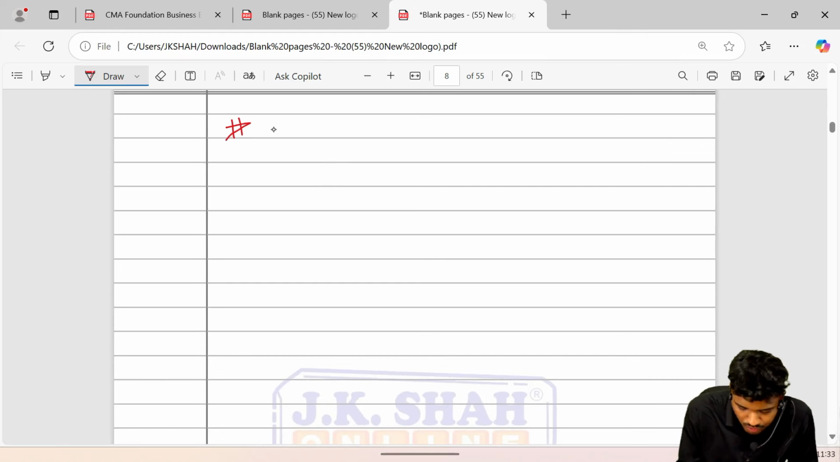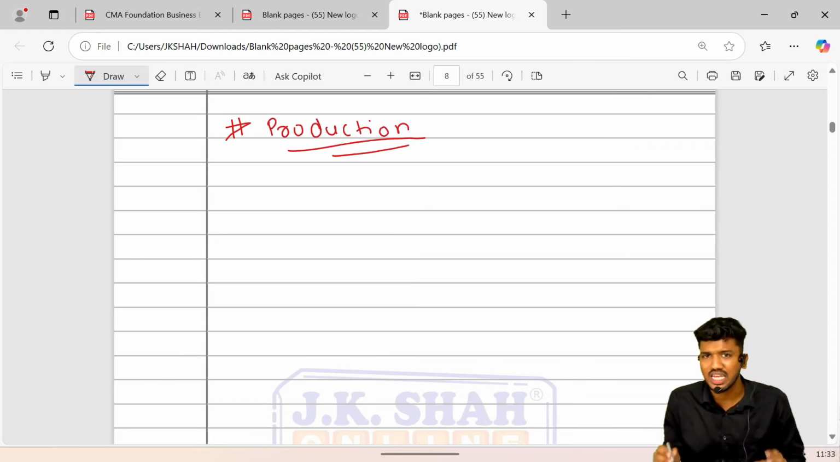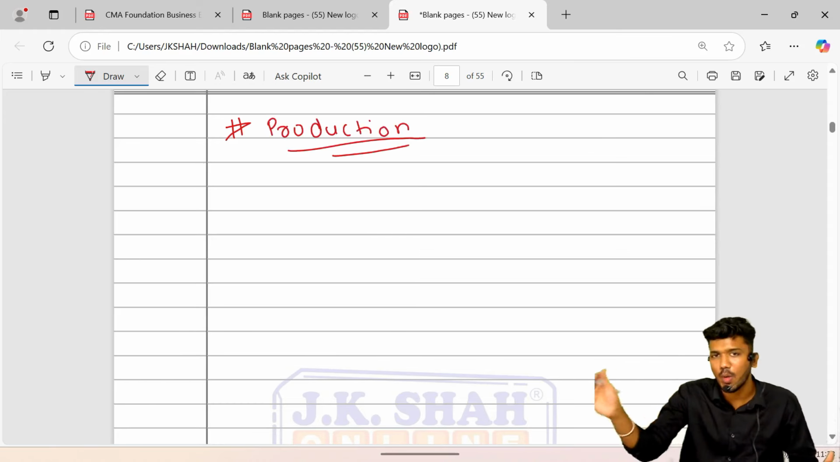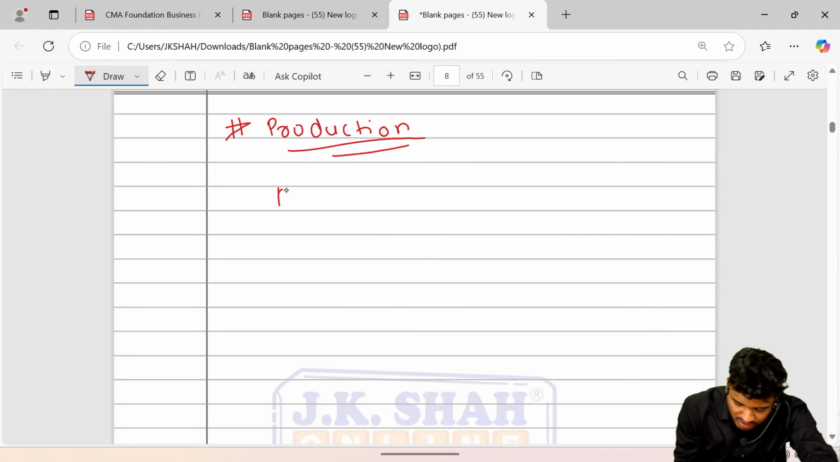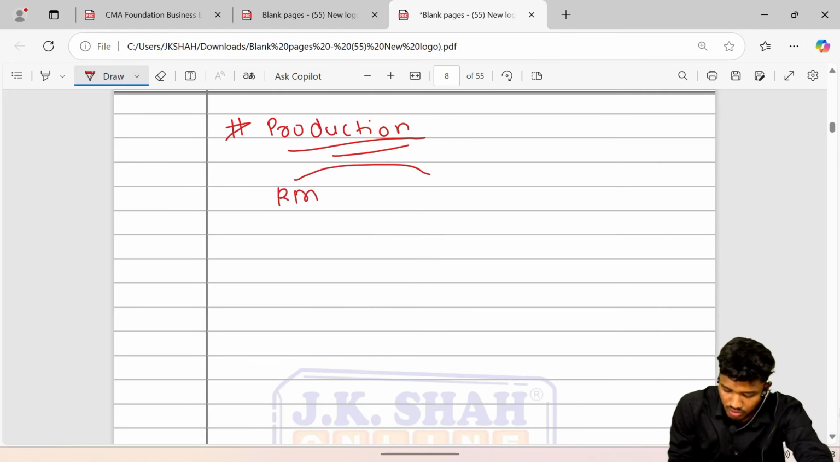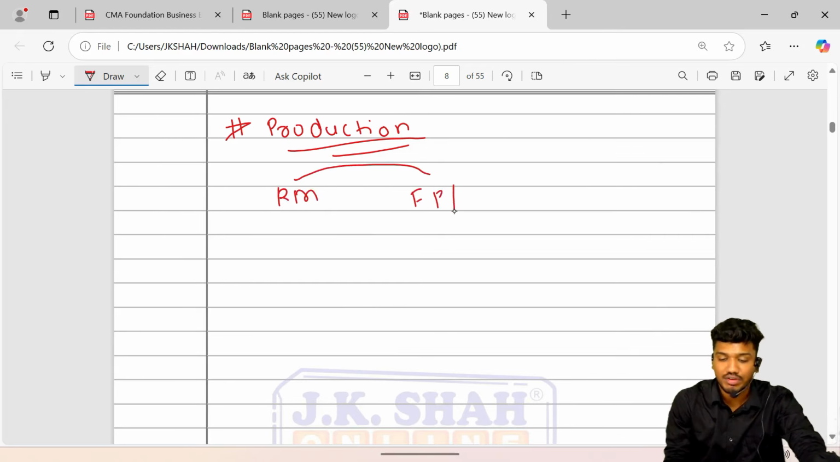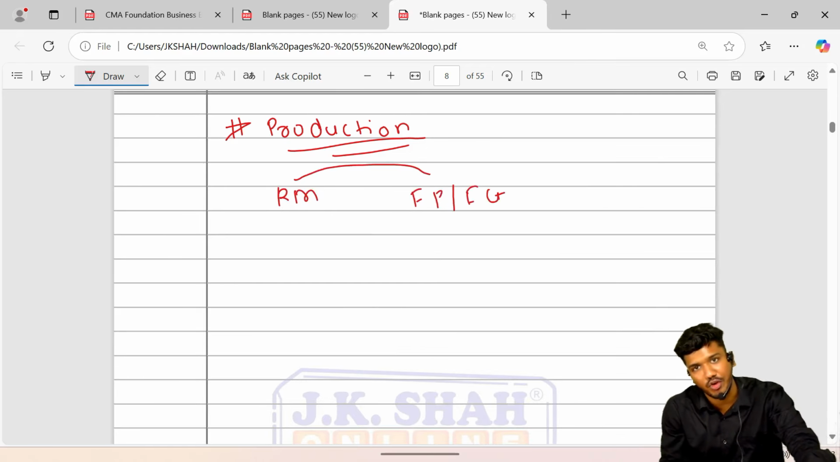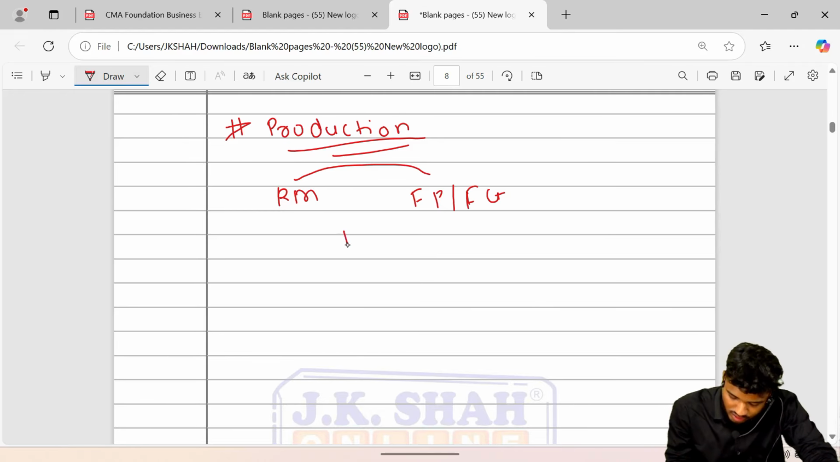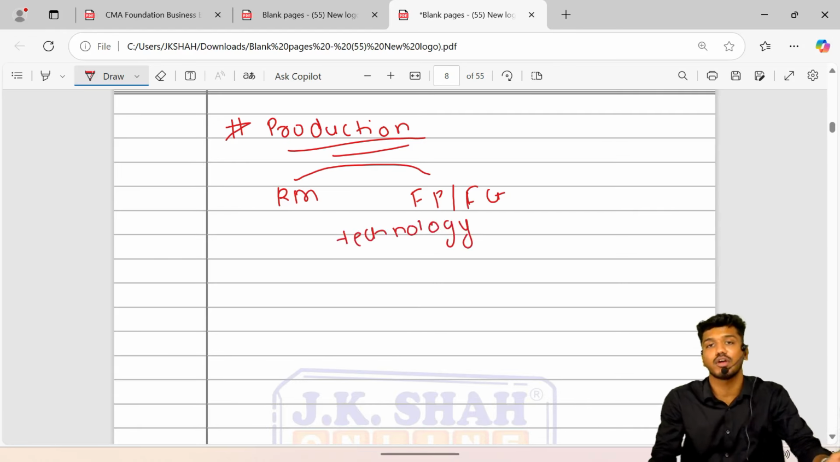Guys, I know you have understood this. You already know something which is called production. So what is production? Production in common parlance is nothing but conversion of raw material into final product or finished goods with the help of technology. The technology is required for the purpose of production of goods or service.